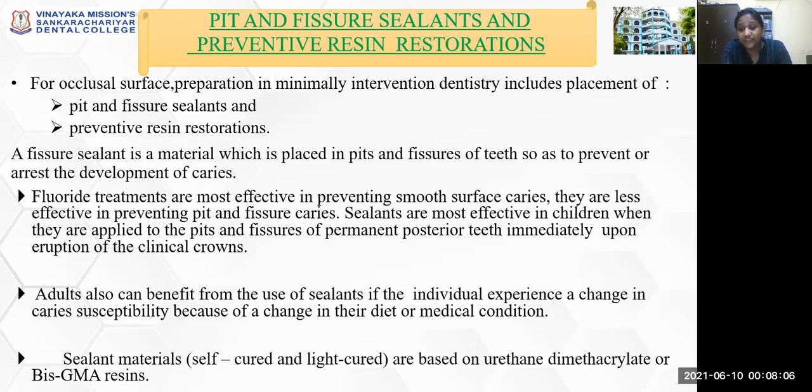So sealants are most effective in children when applied onto the pits and fissures of the permanent posterior teeth immediately upon the eruption of the clinical crowns. Adults can also benefit from the use of sealants if the individual experiences a change in caries susceptibility because of a change in diet, or in case of a medical condition, like when they are exposed to increased radiotherapy. In those cases, the pit and fissure sealant can be applied before that kind of treatment. The sealant material can be self-cured, light-cured, or dual-cured, and it is mostly based upon urethane dimethacrylate or bis-GMA resins.